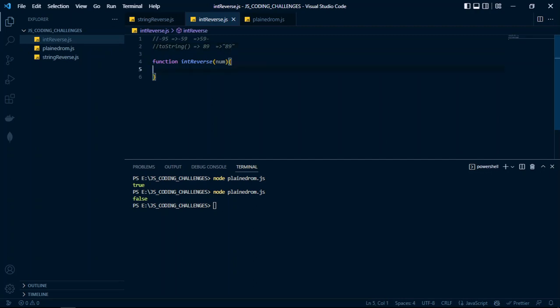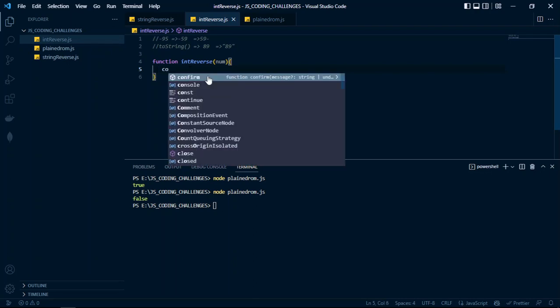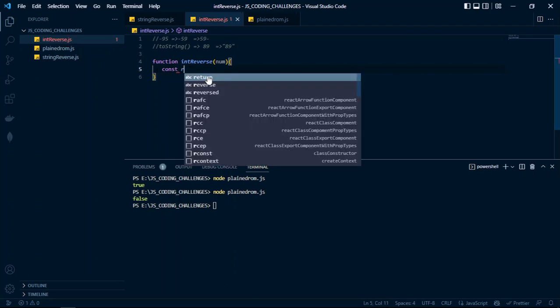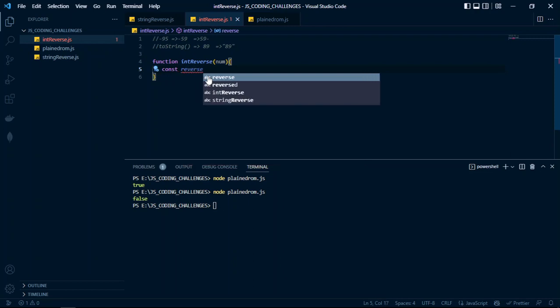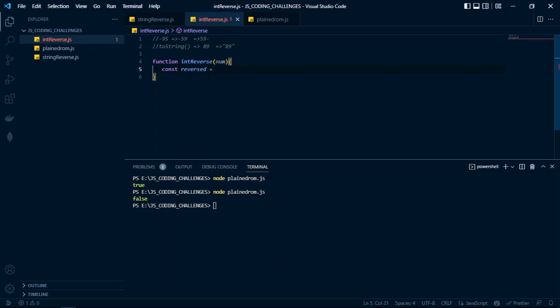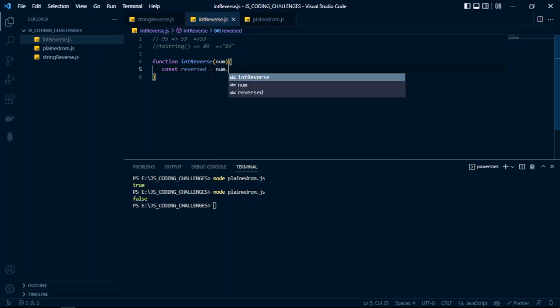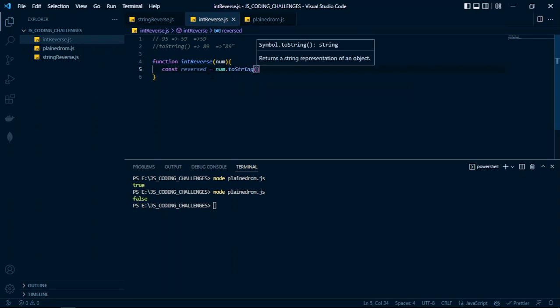I want to create a variable called const reversed first. This is equal to num.toString. So at this step now we're having a string, like this 89 in double quotes.